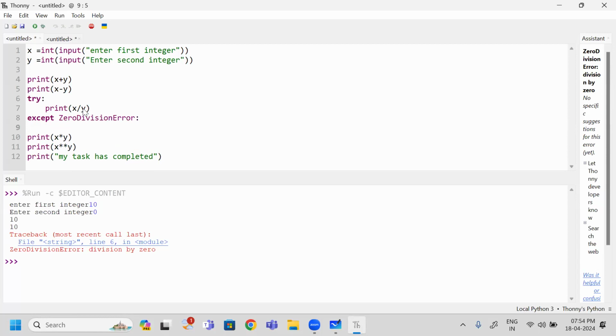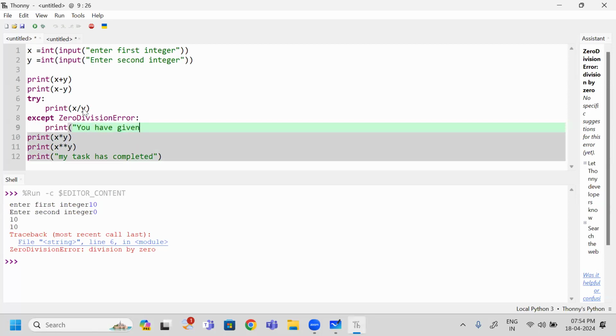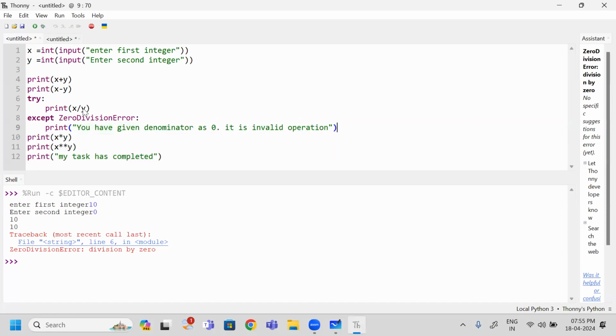That you have to handle at this place. So simply I am going to print one message like, you have given denominator as 0, so it is an invalid operation. Simply I am printing one message.